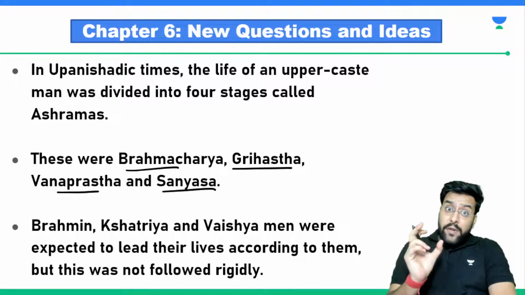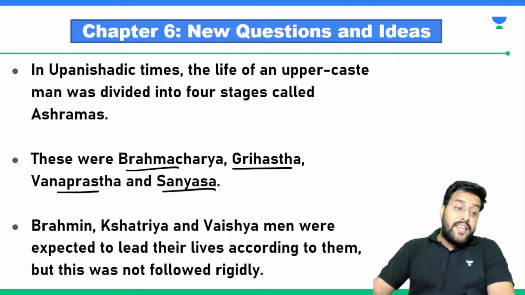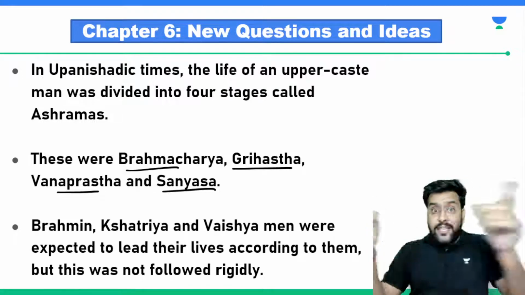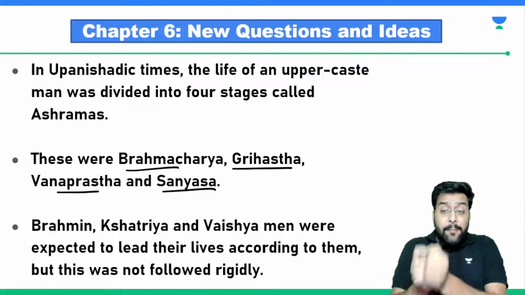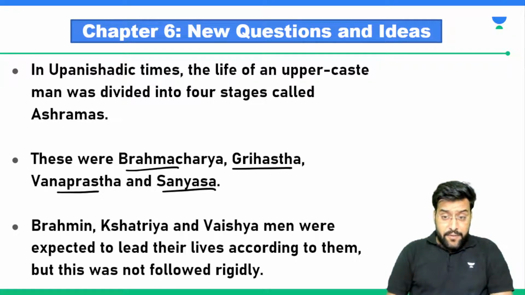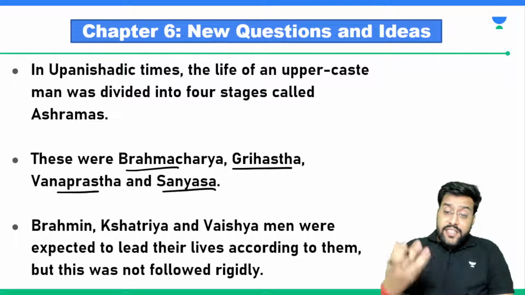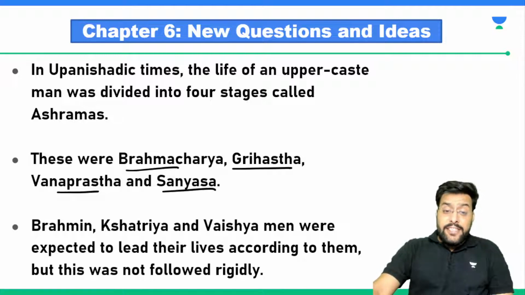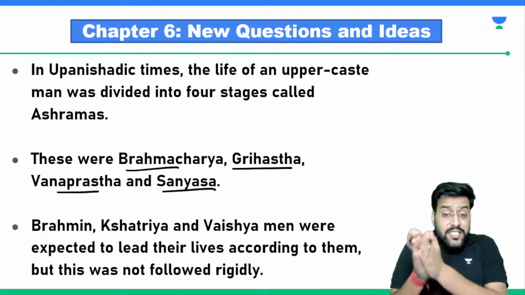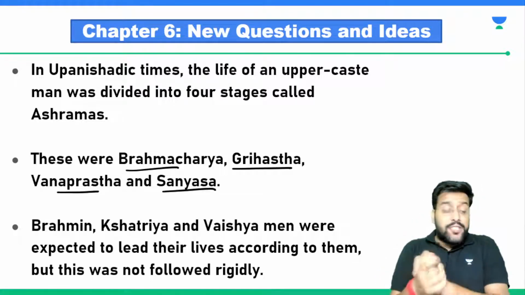So ashram normally is a term used where sages and other people stay. But it's not a place where people stay. This ashram meant the stages of life. The Brahmin, Kshatriya and Vaishya were expected to lead a very simple life. They were told to study the Vedas during the early life.